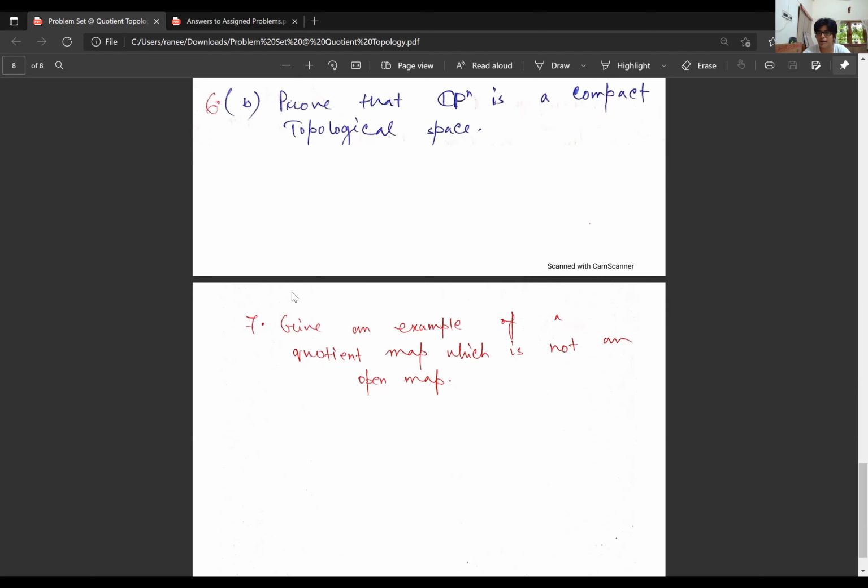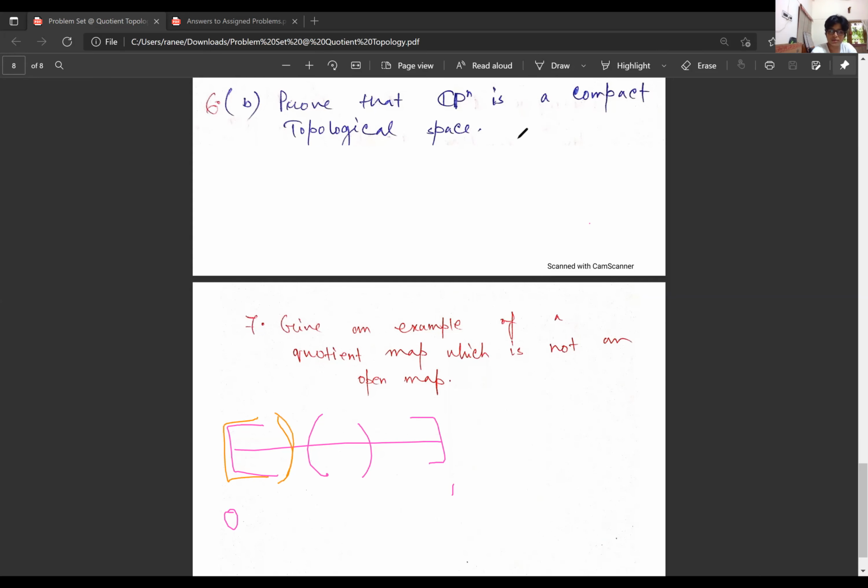We already did it: the map f from the space closed interval [0,1] to the circle S1, x going to e to the power 2 pi i x. We had seen this is not an open map. If we consider the closed interval [0,1], the open sets here can be of this form, or this form, or this form.